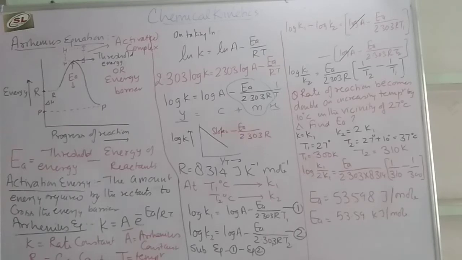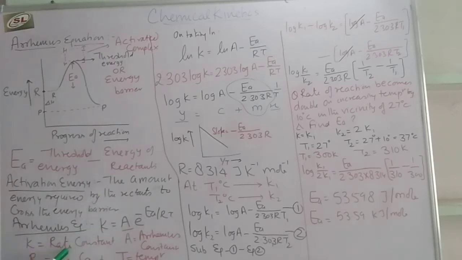To explain the effect of temperature on rate of reaction or rate constant, Arrhenius gave an equation: K is equal to A e to the power minus E upon RT. This e is the exponential used in natural logs.